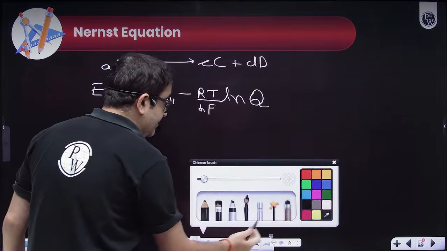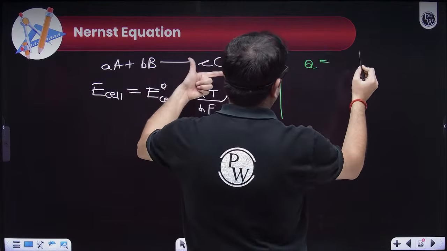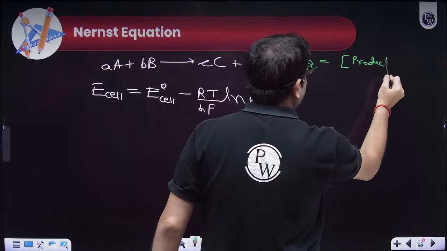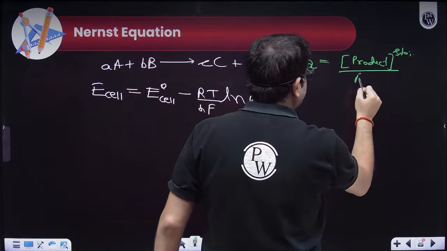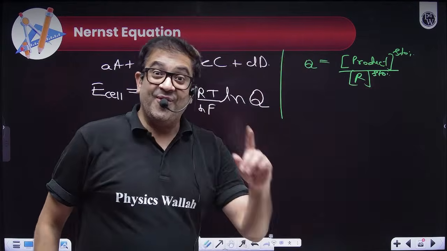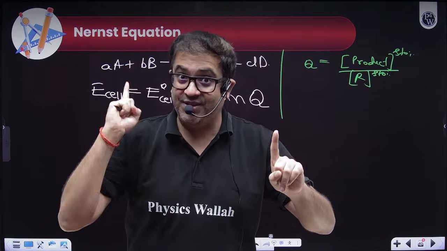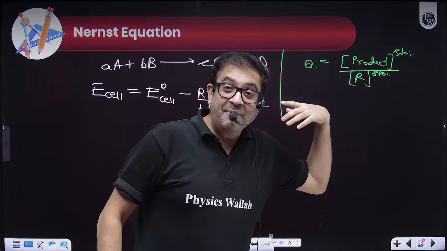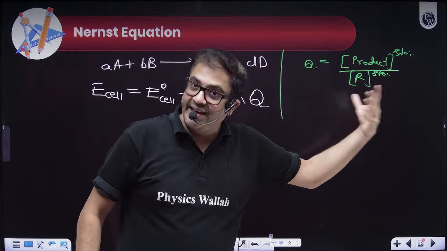And this reaction quotient Q will be nothing but the concentration of products raised to the power of their stoichiometry, upon the concentration of reactants raised to the power of their stoichiometry. Sir, for ions we'll write concentration, for gases we'll write pressure, and for pure solids and pure liquids, they do not impact the state of an equilibrium, so do not write their concentrations, just neglect them.